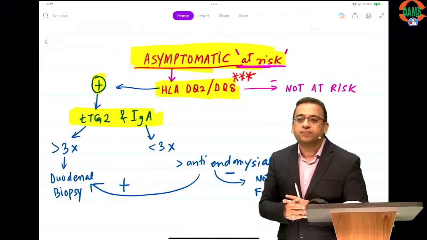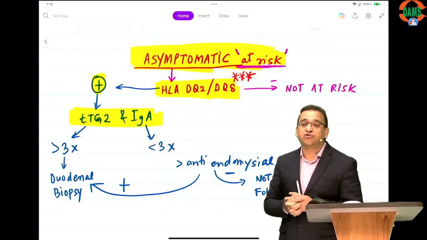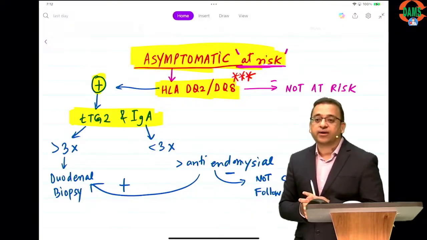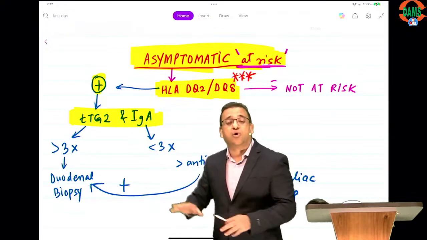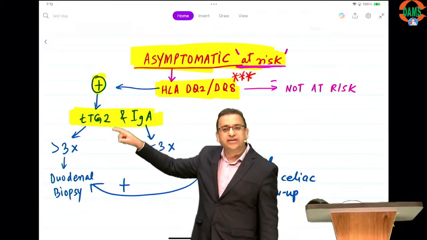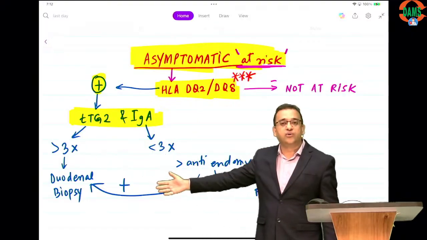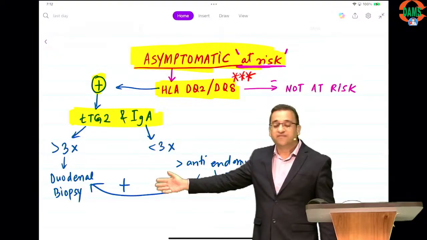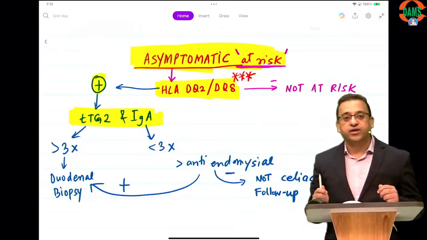Okay. This is according to the European Gastroenterology guidelines. Okay. Do the HLA first. This is the algorithm also given in Nelson's textbook. And then we look at the TTG. If TTG is more than 3 times, you do a duodenal biopsy. If it is less than 3 times, we look at the anti-endomysial antibody.